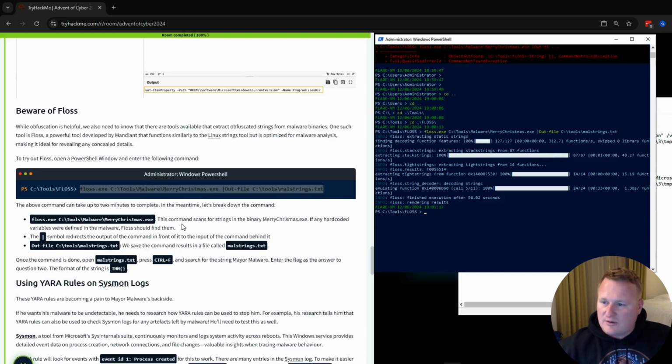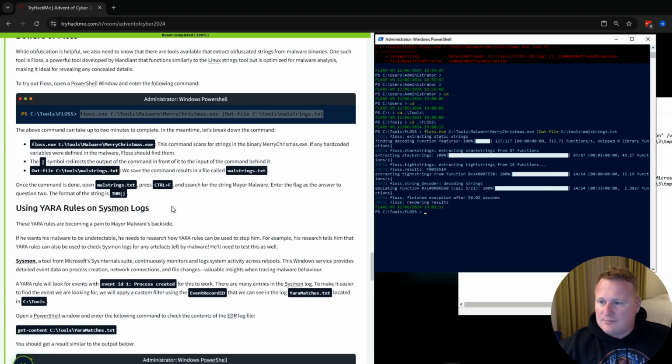As this is going through, and it takes about 2-3 minutes to complete, by all means take your time looking this over, and we can go over the breakdown of the command. The command is scanning for strings in the binary merrychristmas.exe, in case any hard-coded variables were defined in the malware. FLOSS should find them. The pipe symbol redirects the output of the command in front of it to the input of the command behind it. Out-File tools\malstrings.txt saves the command results in a file called malstrings.txt.